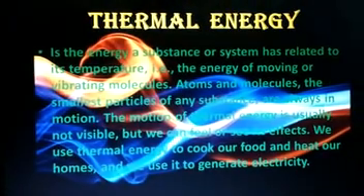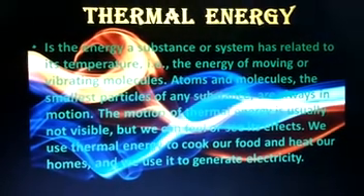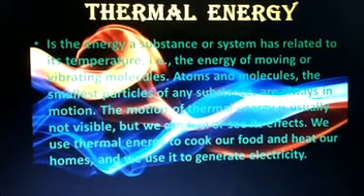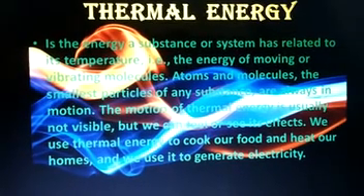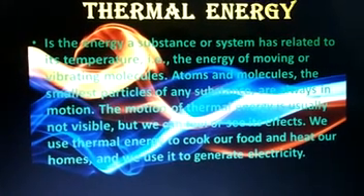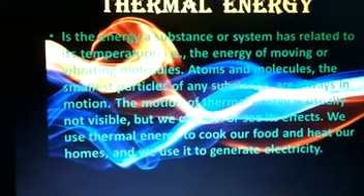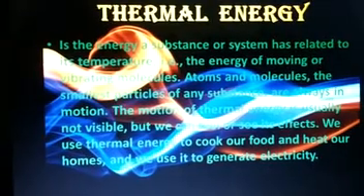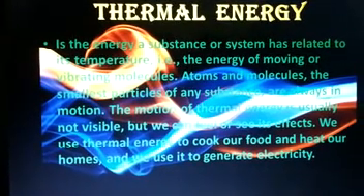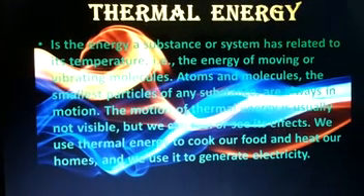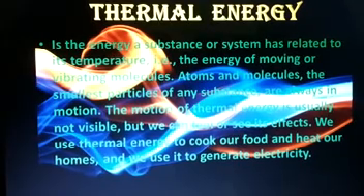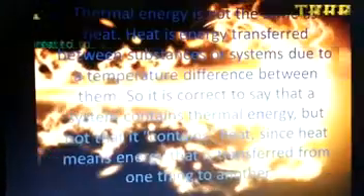Thermal energy is the energy of a substance or system relative to its temperature, the energy of moving or vibrating molecules. Atoms and molecules, the smallest particles of any substance, are always in motion. The motion of thermal energy is usually not visible, but we can feel or see its effects. We use thermal energy to cook our food and heat our homes, and we use it to generate electricity.